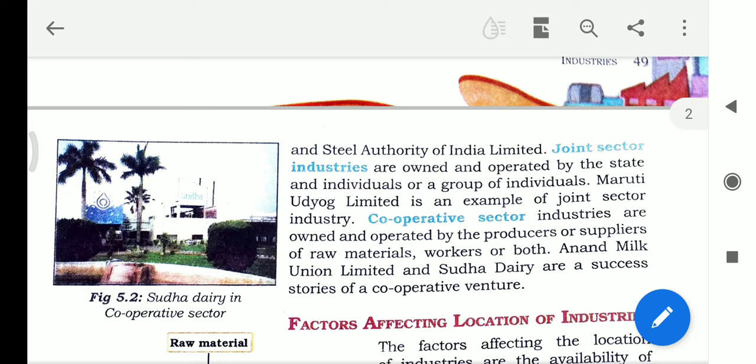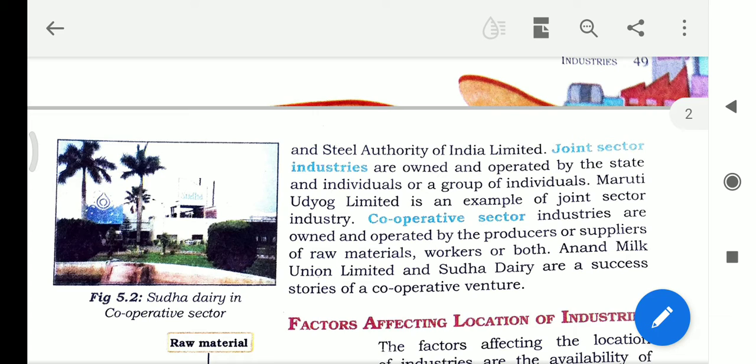Maruti Udyog Limited is an example of joint sector industry because it is operated by the state along with a group of individuals. Cooperative sector industries are owned and operated by the producers or suppliers.